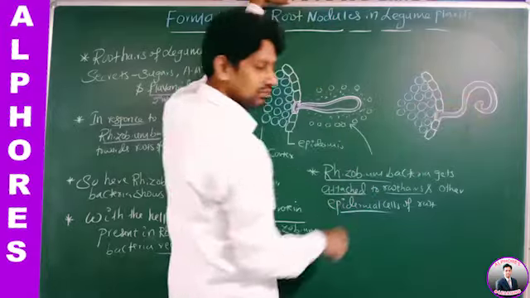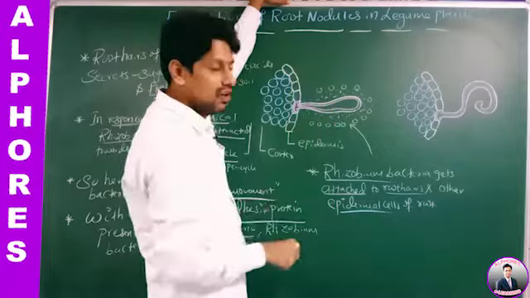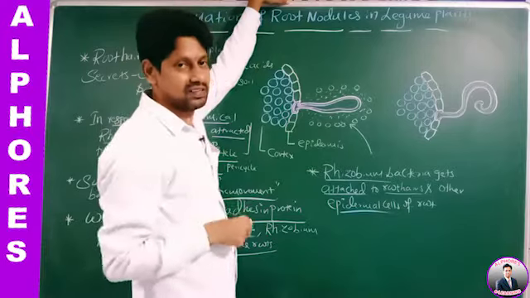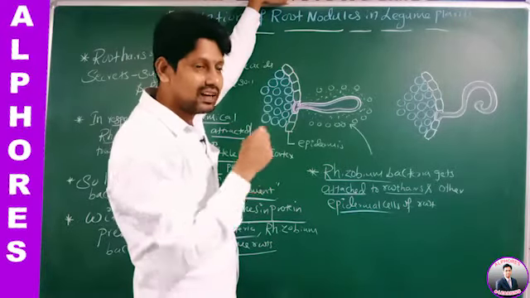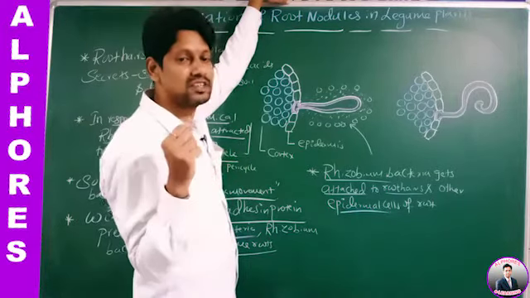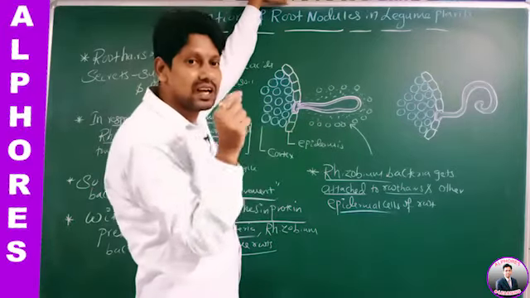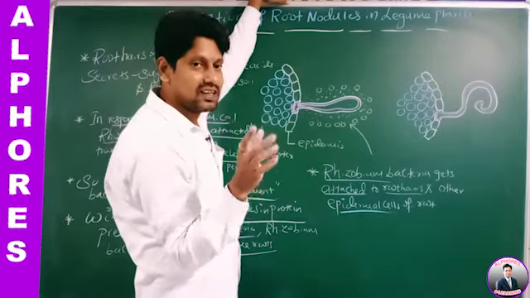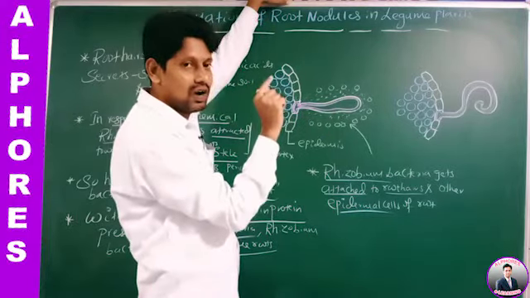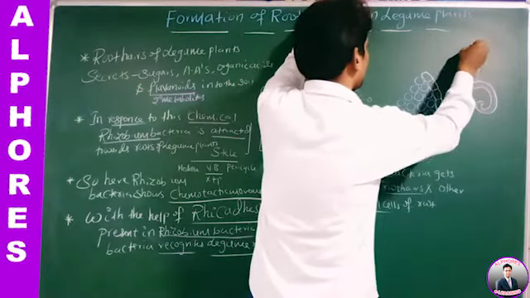See the diagram. Sir, this is the actual root hair, but now the root hair has curled. Why has the root hair curled, sir? Due to the secretion of curling factor. Who secreted this curling factor? Rhizobium bacteria. What is this curling factor? It is a complex polysaccharide. This curling factor will curl the what? Root hair. Now this curled root hair is called a shepherd's crook.